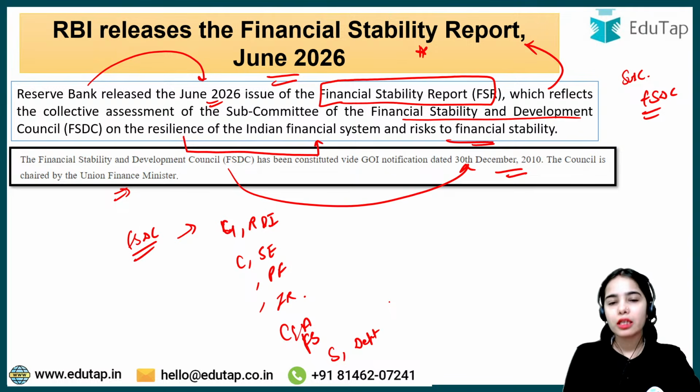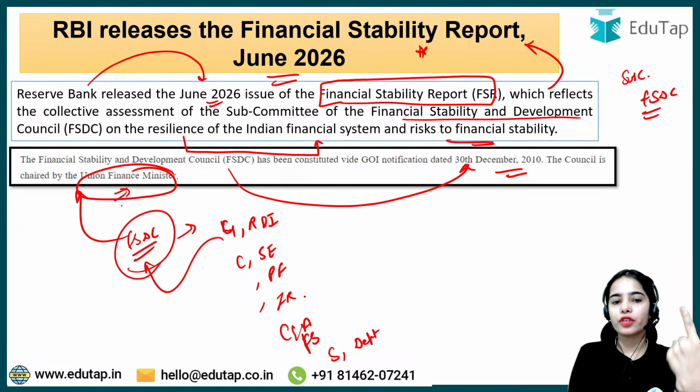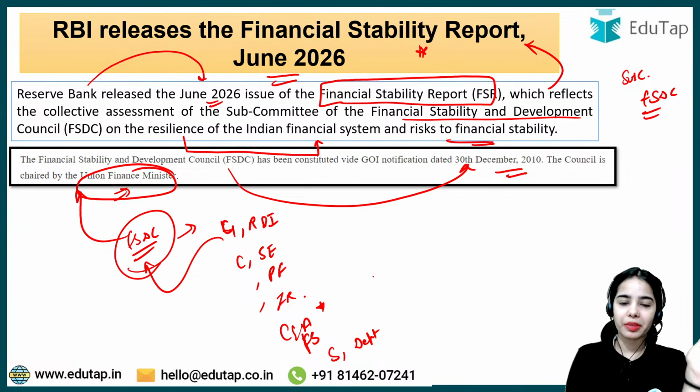Such important people are members of the Financial Stability and Development Council.